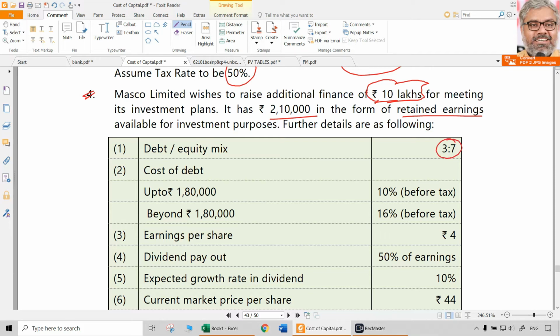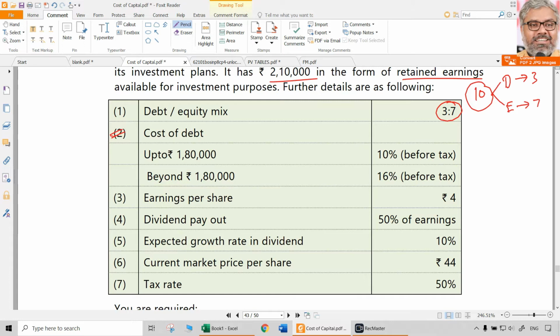So the main point we have to understand is, they require a total of 10 lakhs. In that, how much is going to be debt, how much is going to be equity. Debt is going to be 30%, 3:7 means 3 lakhs. Equity is going to be 7 lakhs. That is the first point. Then the cost of debt is not the same, it is changing. Cost of debt up to 1,80,000 rupees is going to be 10% before tax. Beyond 1,80,000, that will be 16% before tax. So we need to have two different costs of debt.